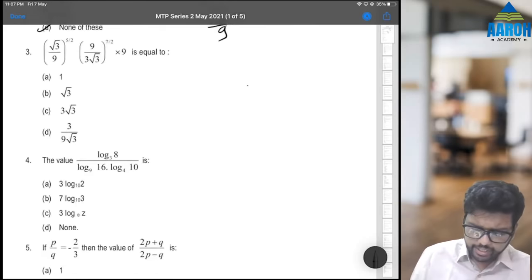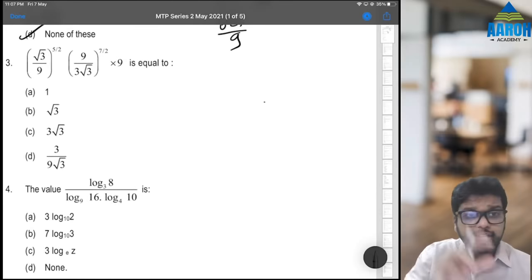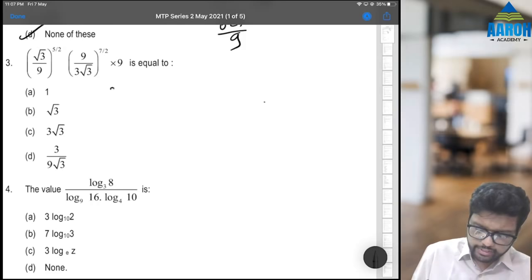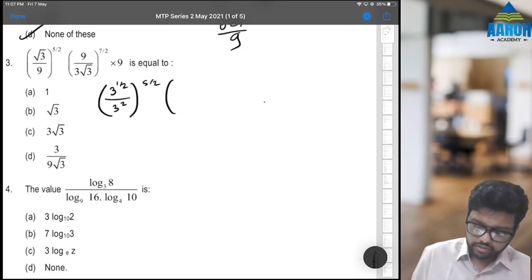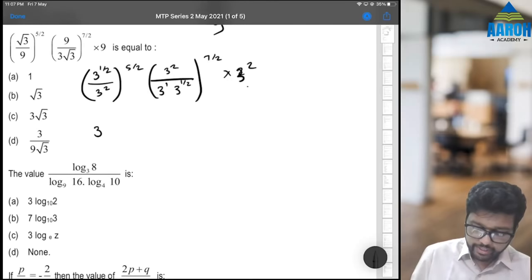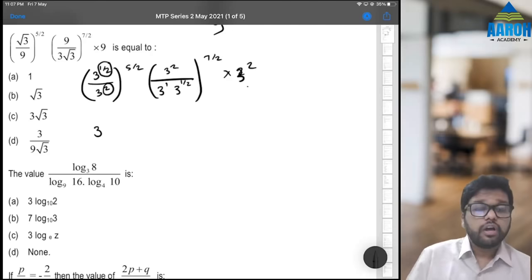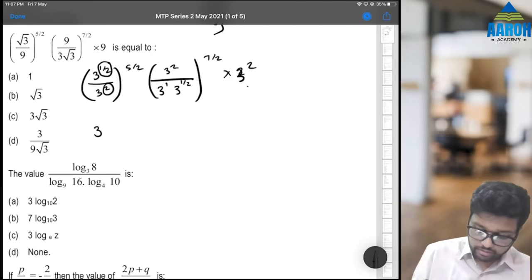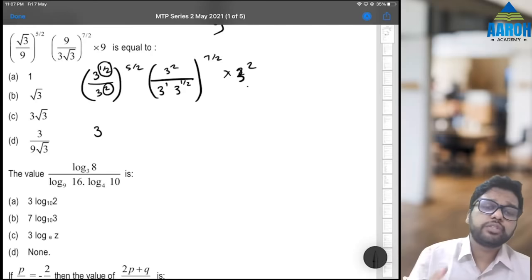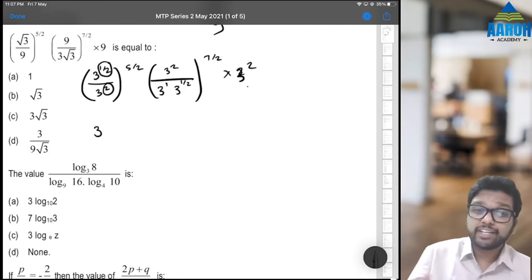Next, third, indices. Everything is in base of 3, right? Everything can be written in base of 3. So let's write it like that. Root 3 is 3 raised to half. 9 is 3 square raised to 5 by 2. 3 square upon 3 raised to 1, 3 raised to half raised to 7 by 2 into 3 square. Let's combine all the powers. It will be 3 raised to half minus 2. Half minus 2 is what? See, you can either calculate or just do it in mind. 0.5 minus 2 will be what? Minus 1.5, right? That is minus 3 by 2.